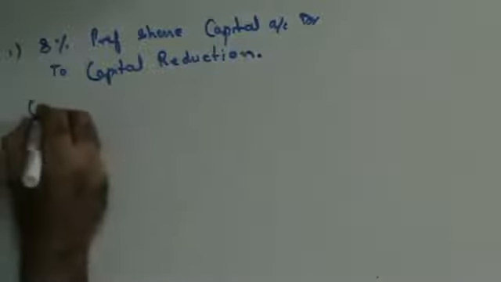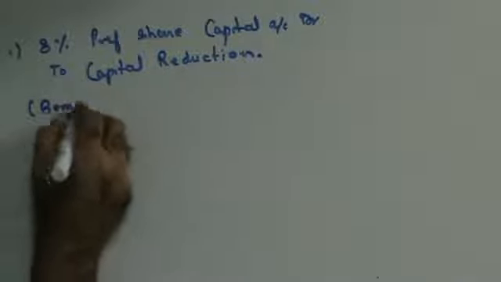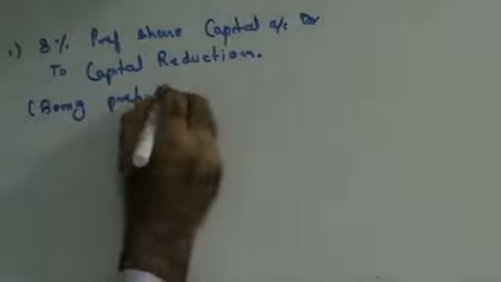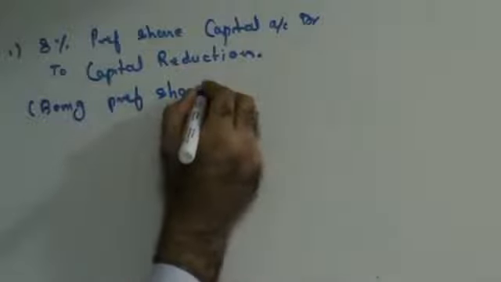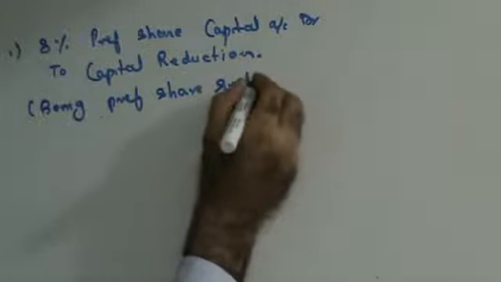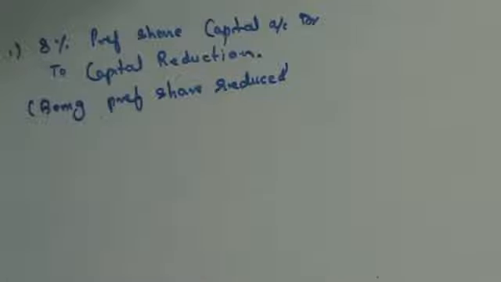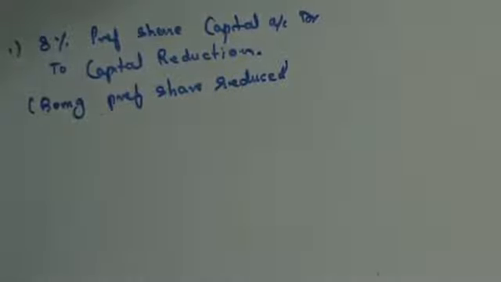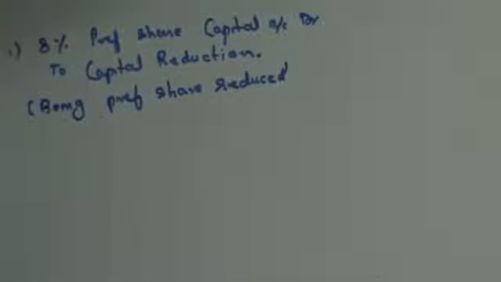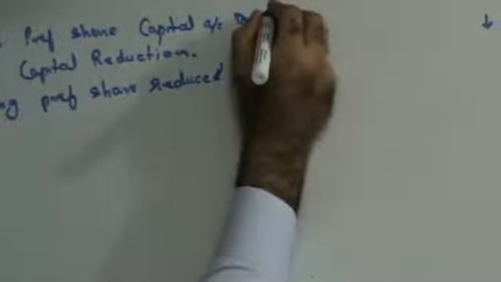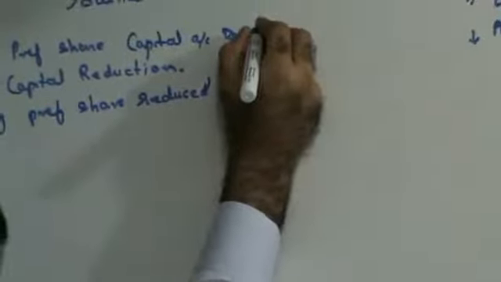Now, the preference shares reduced. Someone will have to give me the answer, guys. Please keep your calculators with you. They are saying that preference shares were reduced to rupees 7.50. Presently they are valued at 10 rupees, that means each share is being reduced by 2 rupees 50 paisa. 2 rupees 50 paisa on 40,000 shares. Someone please calculate. 1 lakh.